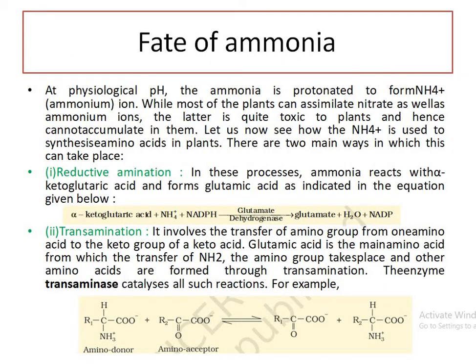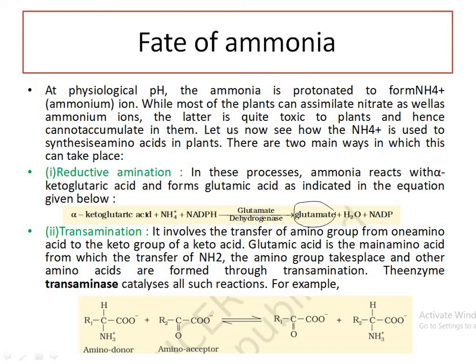Fate of ammonia. After absorption, nitrate converts to nitrite, and then into ammonium ion. And this ammonium ion, after reductive amination, reacts with a keto acid like alpha ketoglutarate, and in the presence of the enzyme glutamate dehydrogenase with NADPH as its coenzyme, it produces the first amino acid, that is glutamate.